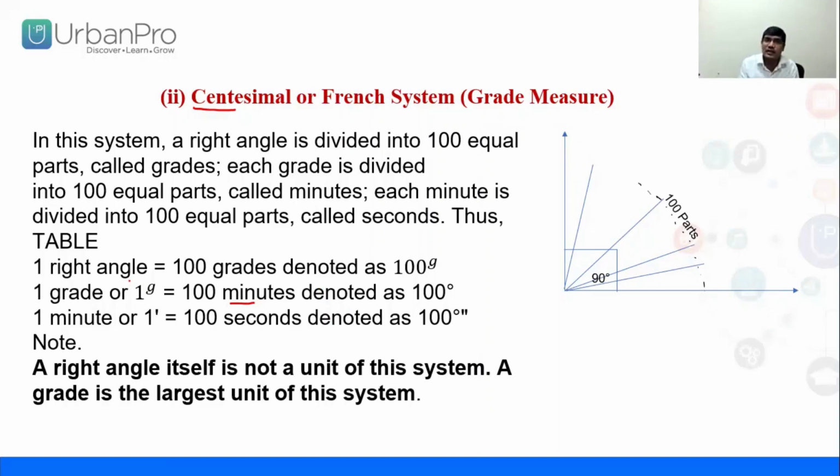That's why it is known as centesimal, and it is the French system. You can also observe one thing. Here we study minute and second in 100 portions. In the previous slide, we saw that minute was divided into 60 parts and second into 60 parts, but here we are dividing into 100 parts in the French system.